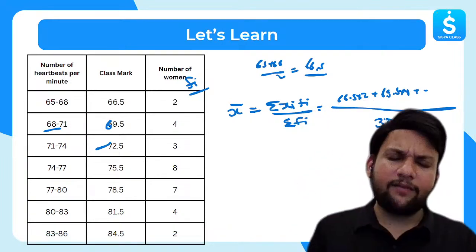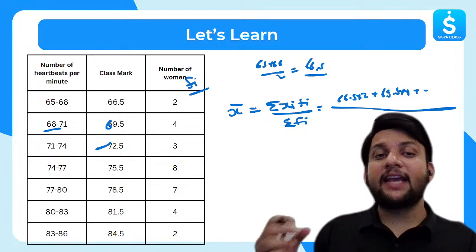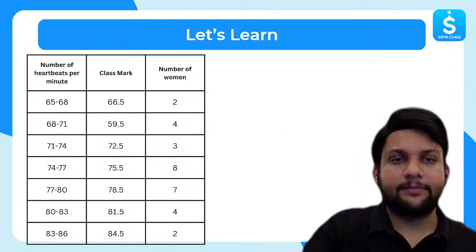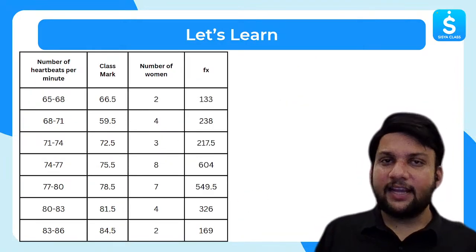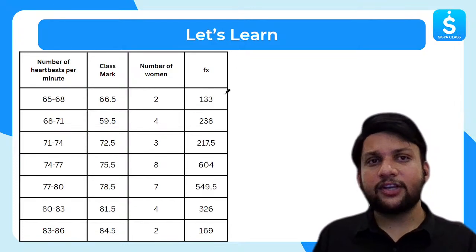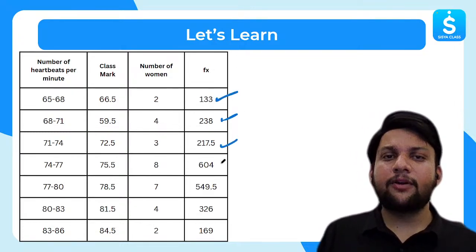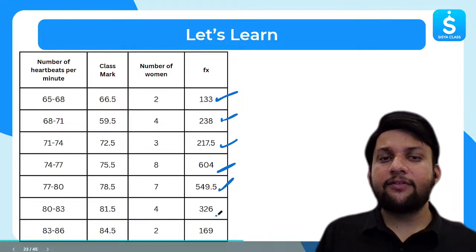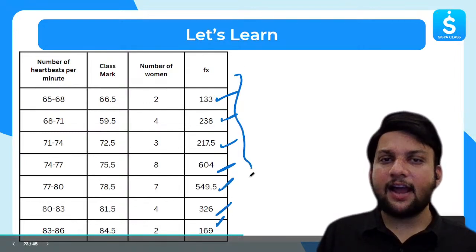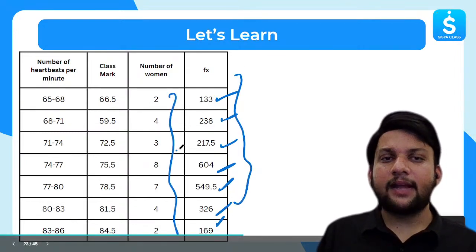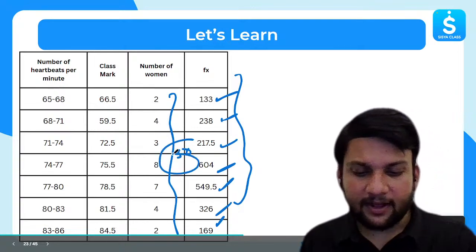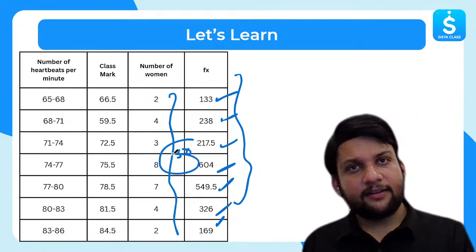Nothing, just one formula we have. X bar is equal to summation of xi fi over summation of fi. I hope it is clear. See, in this case, just cross-check your answer. fi and xi multiplied, I got 133, 238, 217.5, 604, 549.5, 326, 169. What I will do, I will just add all of them and divide by the sum, that is 30, and I will have my answer. Clear. I hope it is clear.